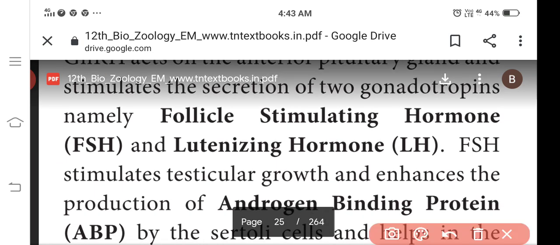Follicle stimulating hormone is responsible for androgen binding protein, produced by the Sertoli cells in the seminiferous tubules. So we have the Sertoli cells and the spermatogonial cells, and the Leydig cells too.